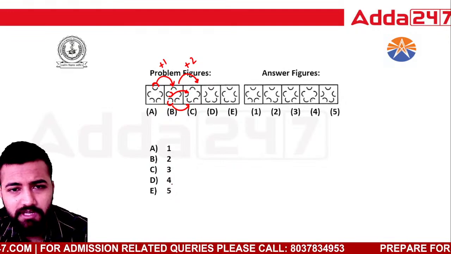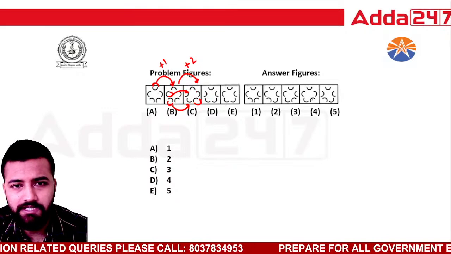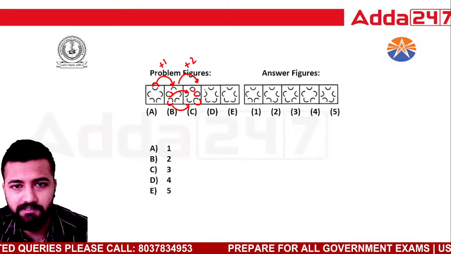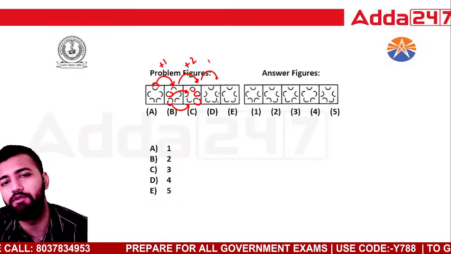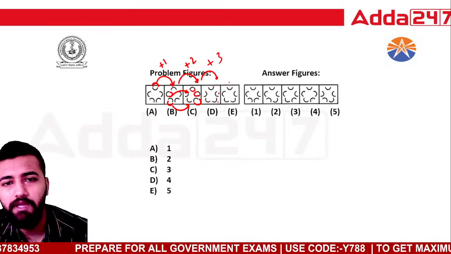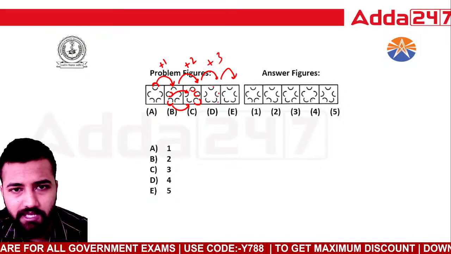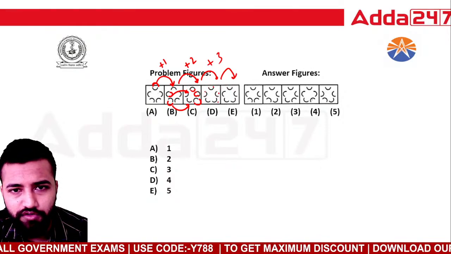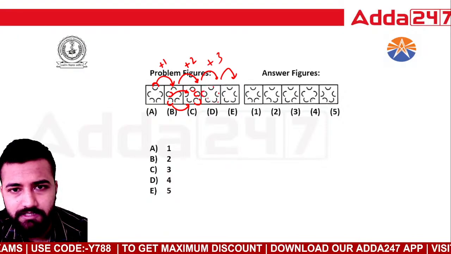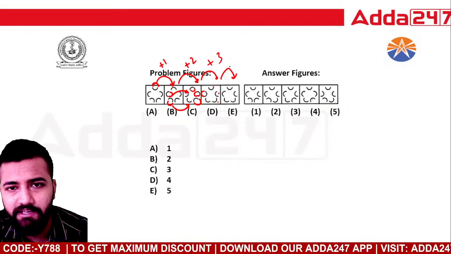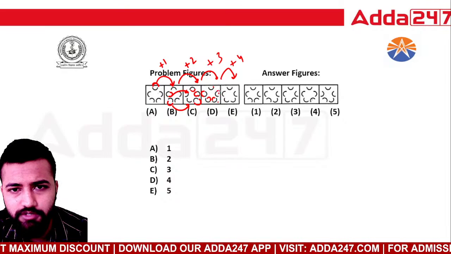So see, out here, what will be the next step? I will make this a circle, this a circle, and then this a circle. That's why 1, 2, 3, all of them have changed, right? Yes, I've got the clue. It became +3. And the next figure, I completed this circle. Now this is left, so this will become like this. Then the next figure should go +4. This should become like this, this like this, and this like this.